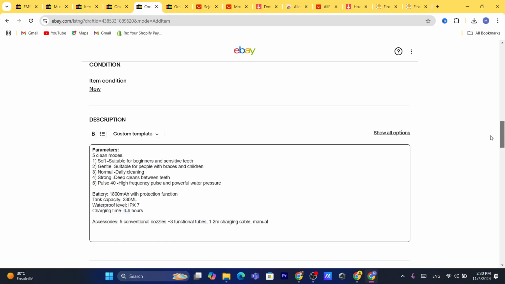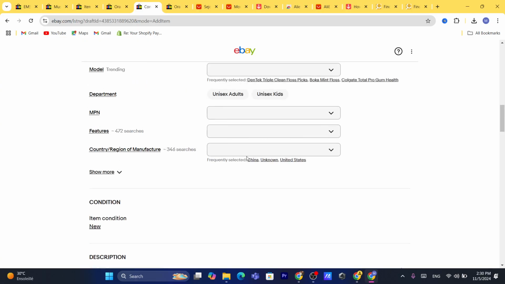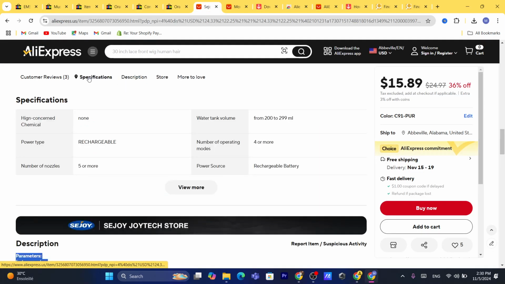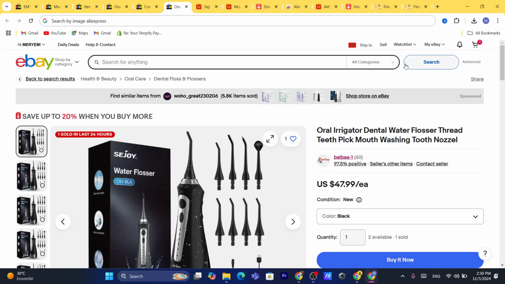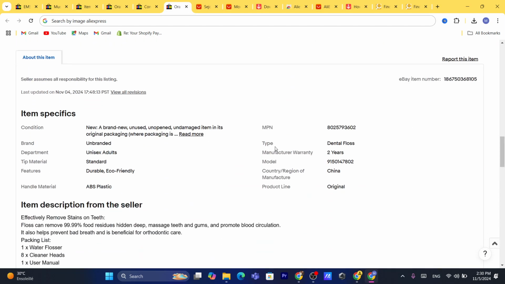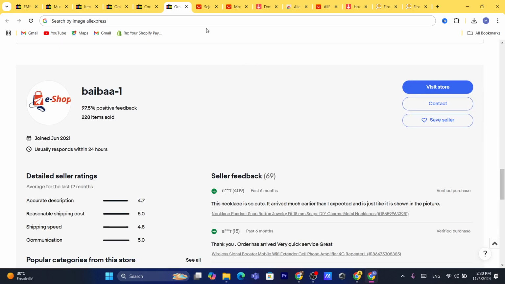This is the business. And now you want to add the item specifications. All the item specifications will be found under specifications on AliExpress. If you cannot find something, go to eBay and see his item specifications. And here, type dental floss, manufacturer warranty 2 years. Everything will be found here. That's it.